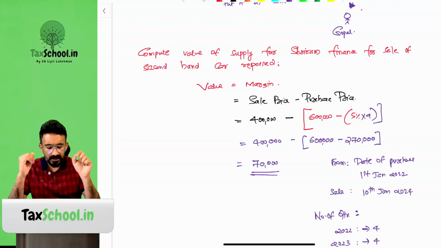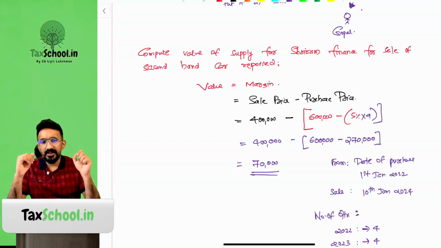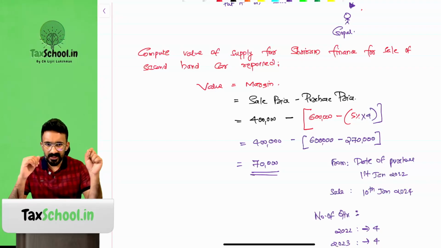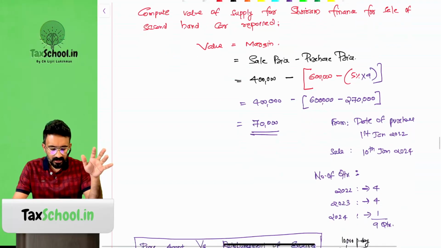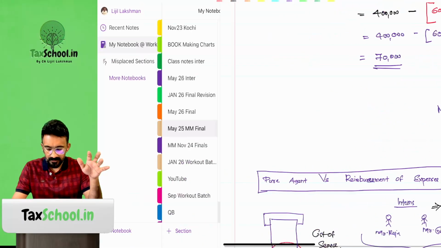So 9 quarters of 5% means it has to be considered to be 45% depreciated. So 6 lakh minus 45%, which is 2,70,000, gives you 3,30,000. Purchase price is 3,30,000, sale price is 4 lakh. So 70,000 would be considered to be the margin that will be subject to GST.